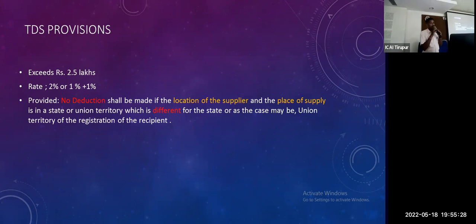No deduction shall be made where the location of the supplier and the place of supply are in different states or union territories. So there is great potential here for us. We have to protect our clients.